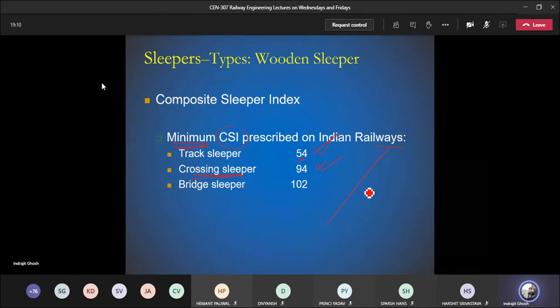You have seen that there are so many lines cutting each other and there are critical locations, where the slippers will be crossing each other. So we need good timber if we have the wooden slipper. So that's why it is higher, 54, 94. And bridge, again there is no formation, there is a particular structure, superstructure, which is going to take all the load. So here also we want superior quality timber. Okay, so 54, 94, 102.